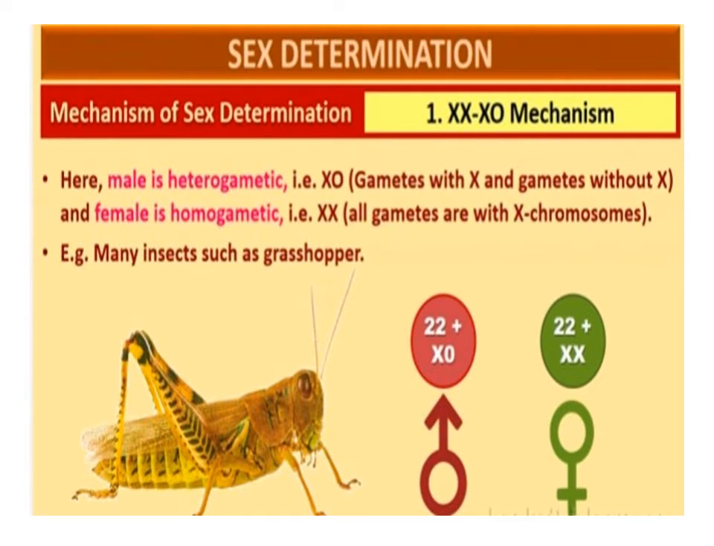XO mechanism. XO type of sex determination is found in a large number of insects like the grasshopper. All ova or eggs bear one X chromosome along with the autosomes. On the other hand, some of the sperms bear an X chromosome whereas some do not. Here the females are homogametic, with all eggs of one type, while the males are heterogametic, producing two types of sperms. When an ovum is fertilized by a sperm having an X chromosome, the zygote develops into a female. When the ovum is fertilized by a sperm that does not have an X chromosome, the zygote develops into a male.